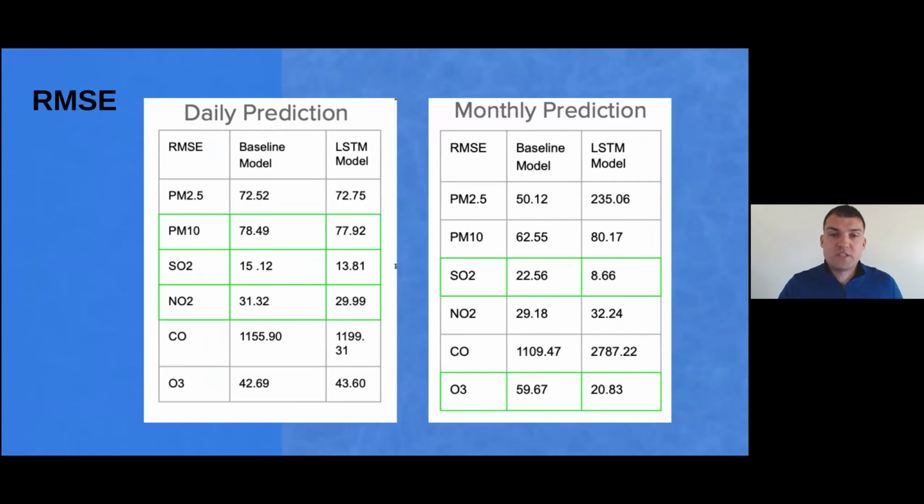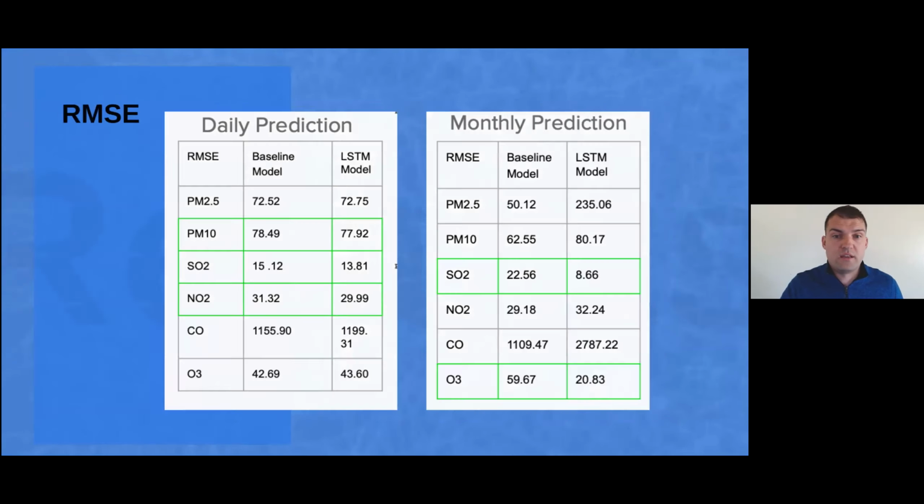The measure of success of this kind of model is RMSE, root mean square error, which we want to be as small as possible because it measures the variance between what you predict and how the model actually performed. In summary, the model is predicting very well NO2, SO2, and O3. The reason why it's not predicting the others well is that the hyperparameters work very well for some, but not for the others.